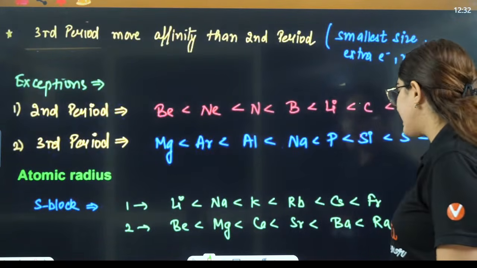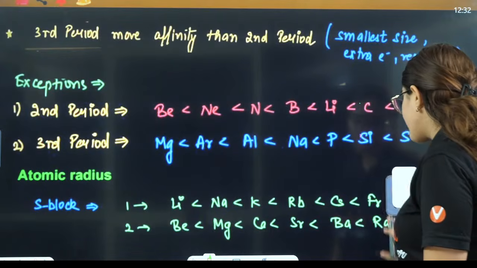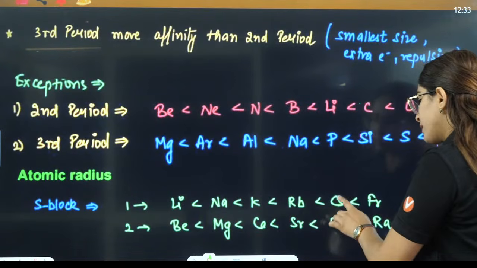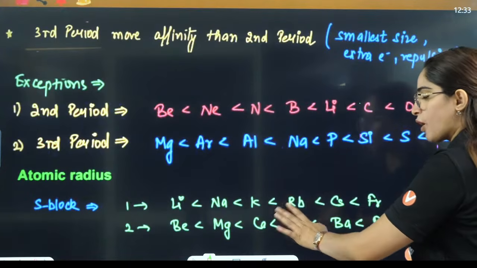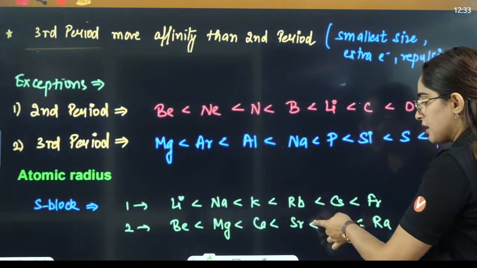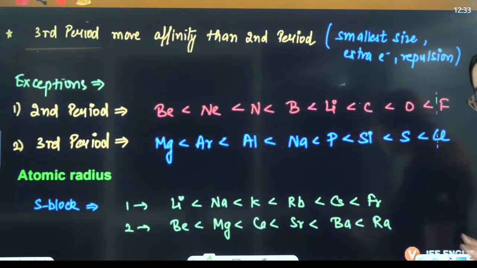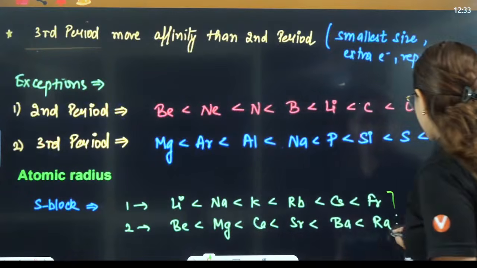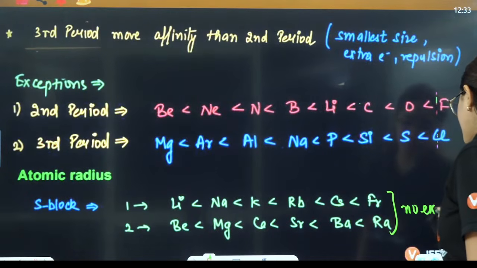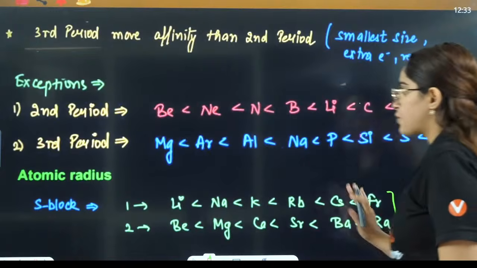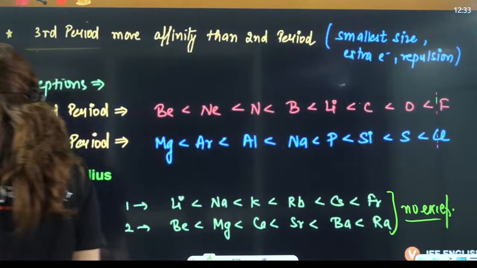Then atomic radius in the s block, what we have, right? Lithium, sodium, potassium, rubidium, caesium, francium, there is no abnormality here. Beryllium, magnesium, calcium, strontium, barium, radium, there is no exception in this case. No exception in this case. It is quite simple, right?